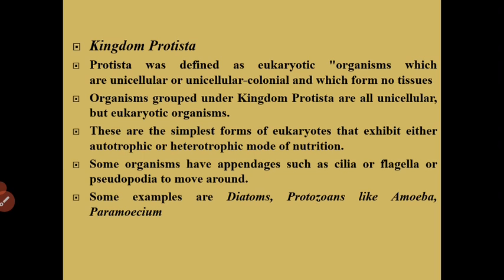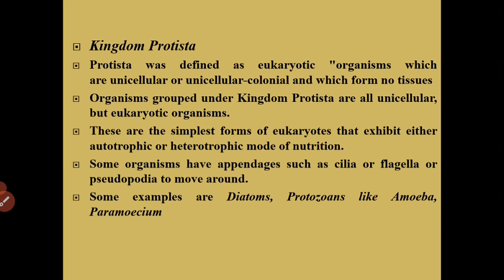Next, Kingdom Protista. Protista was defined as eukaryotic organisms which are unicellular or unicellular-colonial and which form no tissues. Organisms grouped under Kingdom Protista are all unicellular.